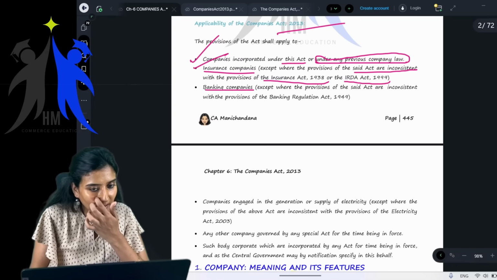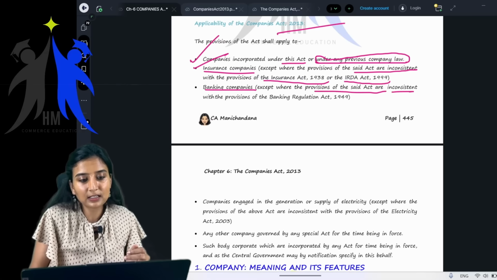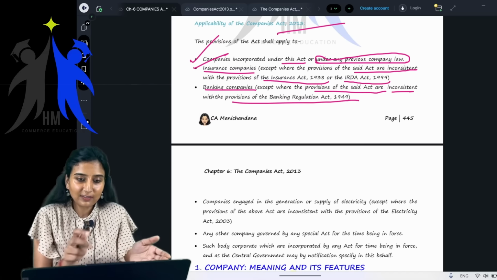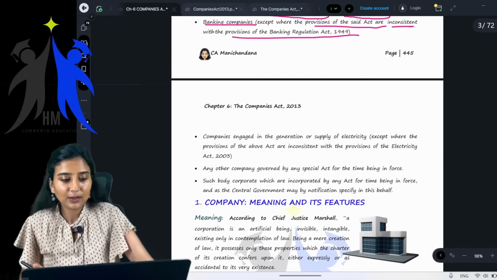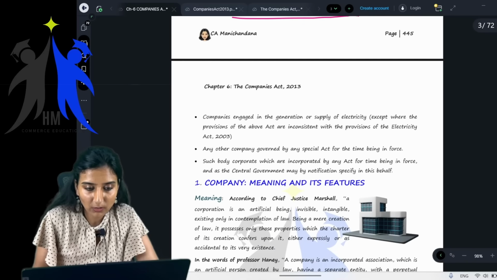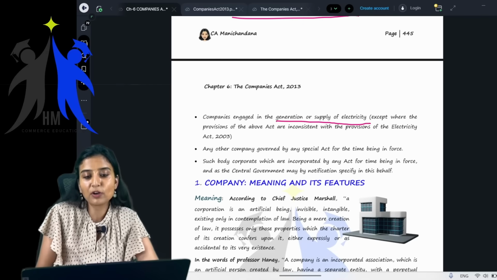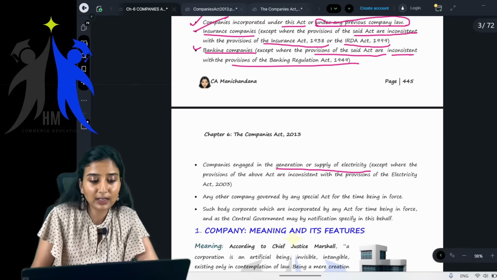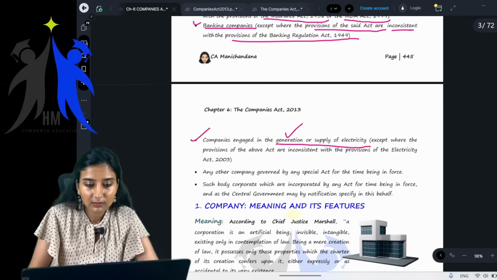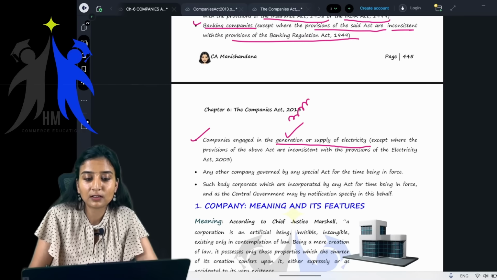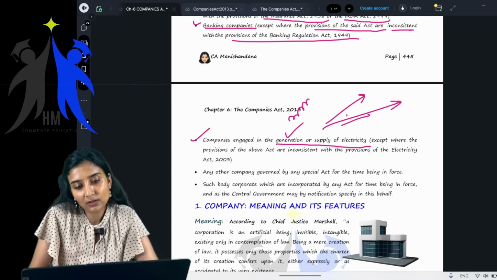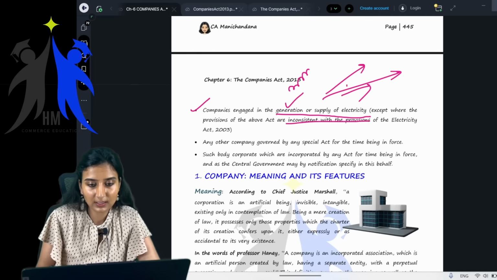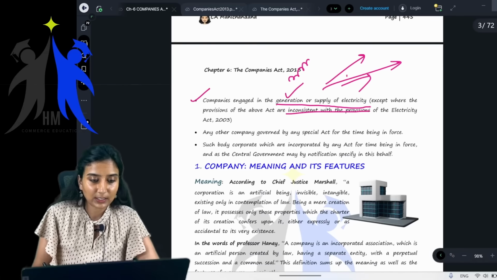Okay, similarly, banking companies, except where the provisions of the said act are inconsistent with the provisions of banking. They have an act, let them follow it, no? Wherever there is inconsistency. Getting it? Okay. Similarly, electricity companies, engaged in generation or supply of electricity. First one, what? Insurance companies. Second one, what? Banking companies. Third one, what? Electricity companies. Generation and supply of electricity, except where inconsistent with the provisions of the Electricity Act 2003.